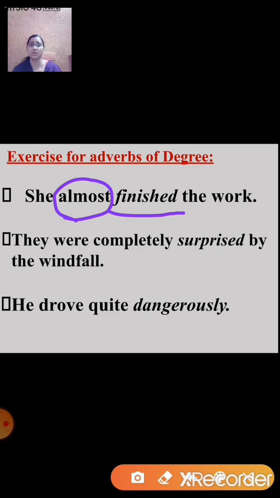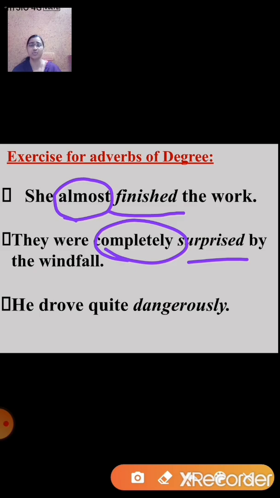Now let's look at the next sentence. They were completely surprised by the windfall. Now find out the verb. The verb here is surprised. Then ask the question, how? How much? How much were they surprised? And you get the answer, completely. So completely here is an adverb of degree.